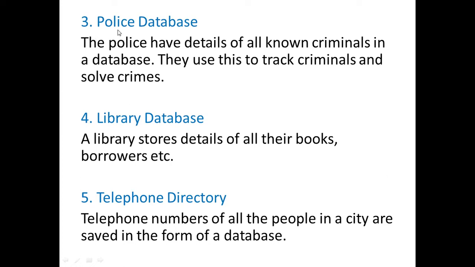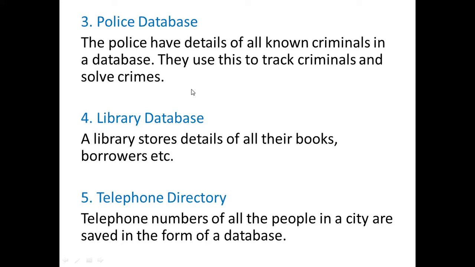Police also use database. We have a special database of police which is accessible by police only. The police save details of all known criminals in a database, so that if someone from any other police station wants to access that information, he or she will get it. So they use these to track criminals and solve crimes.